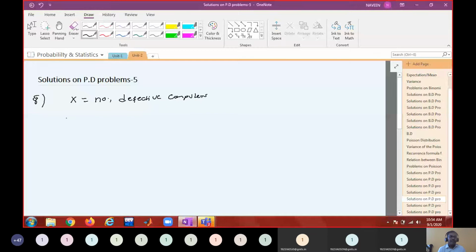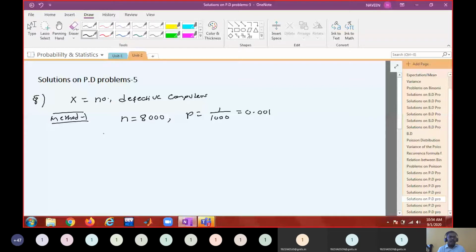In method 1 you can apply binomial probability directly, but that is not advisable. n equals 8,000, p equals 1 by 1,000, 1 out of 1,000, that means 0.001. Am I right? So you can see probability is very less and n is very large.